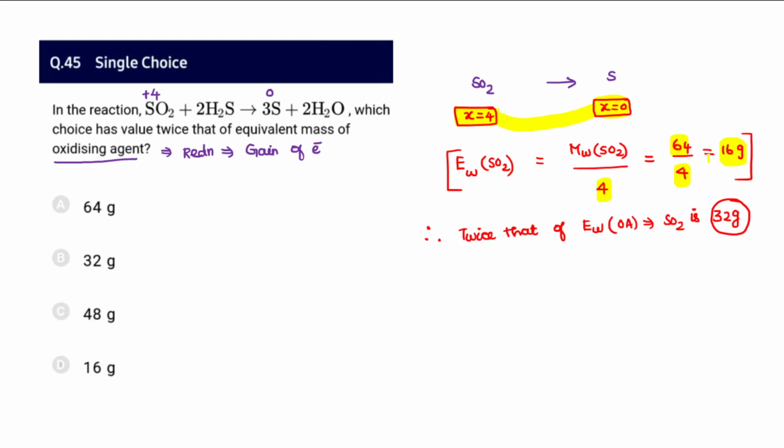So 16 grams is going to come. They're asking for twice the equivalent mass of the oxidizing agent, so that is going to be 32 grams. Therefore option B appears to be the correct answer.